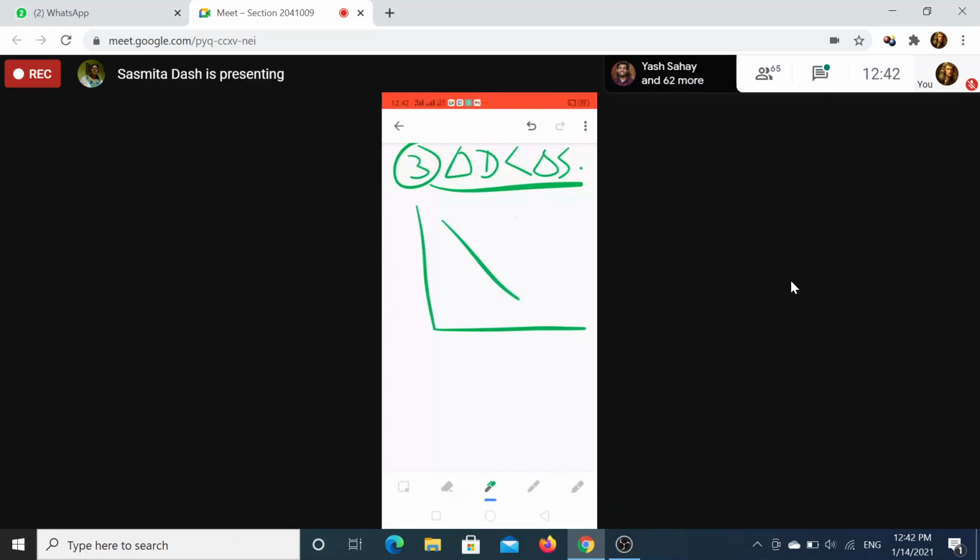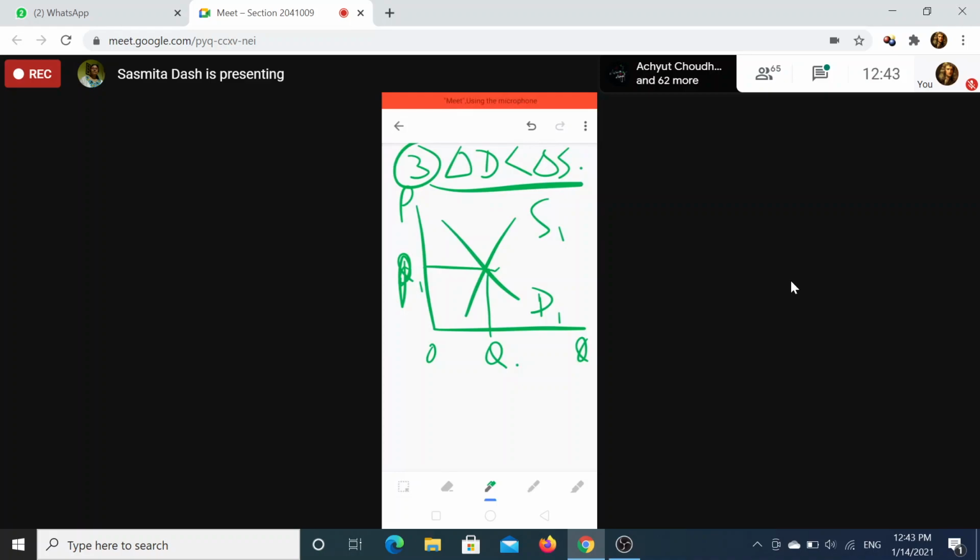This is your demand curve, this is your supply curve, D1 and S1, okay? This is your equilibrium price and equilibrium quantity, P1 and Q1. This is the price axis, this is the quantity axis, this is 0. Then we come to delta D less than delta S. The demand curve will shift right. The supply curve will also shift right, because general demand will increase, supply will increase.